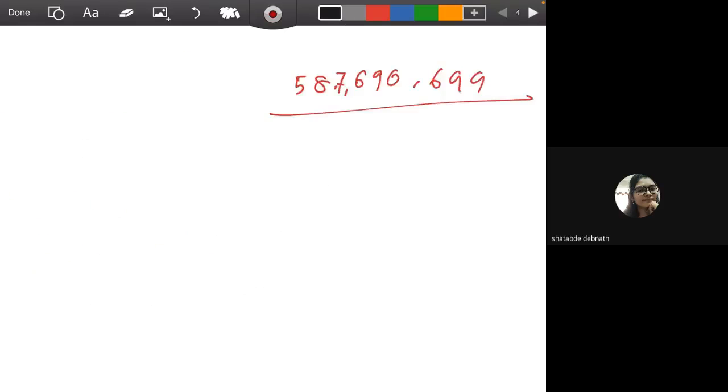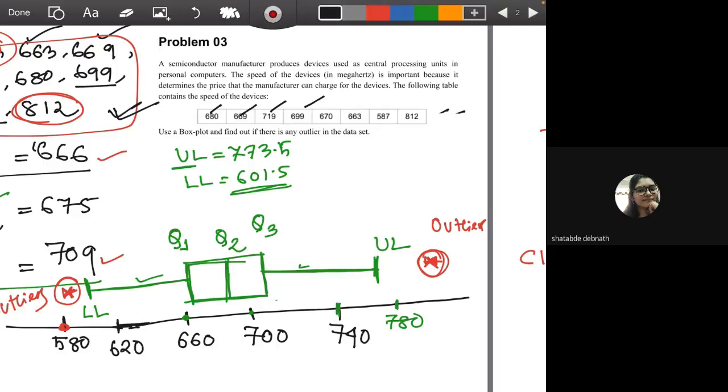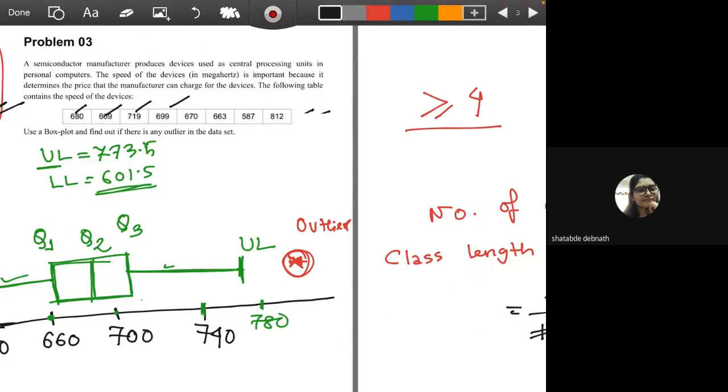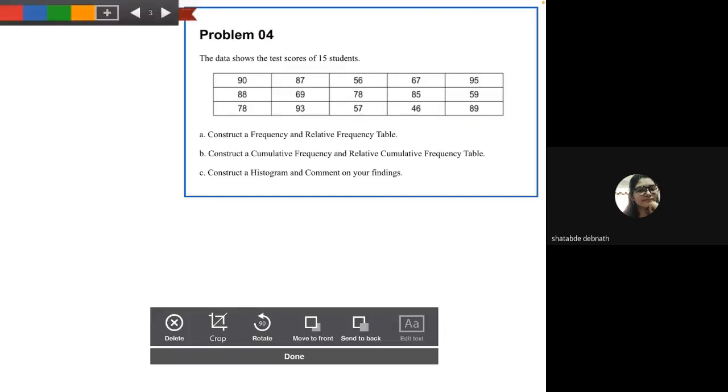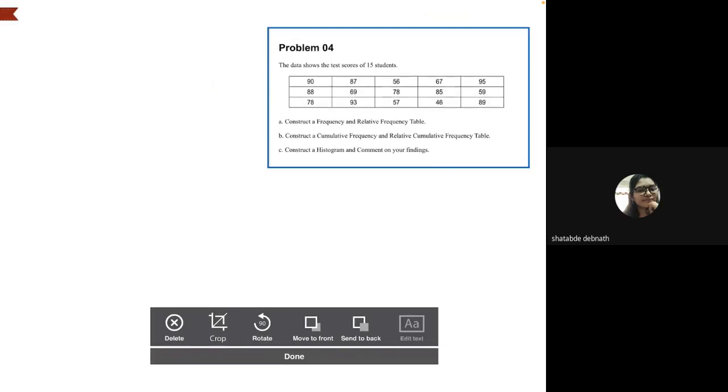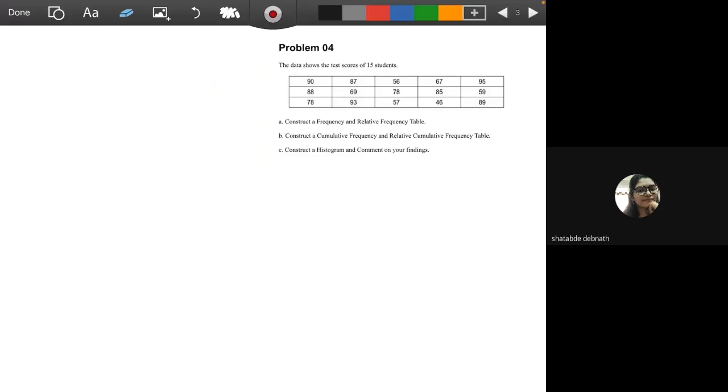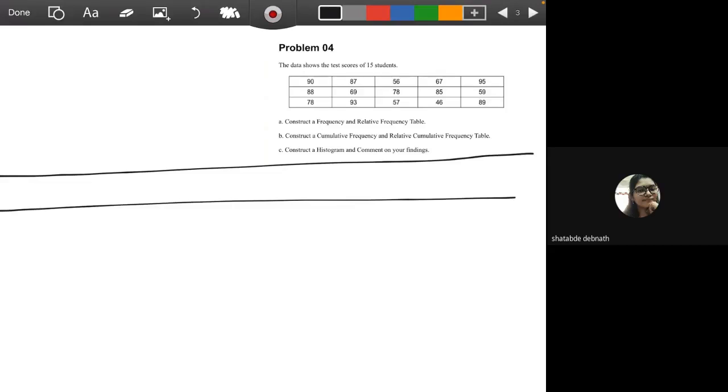Okay, so we have this data set. Now we will start our classes, and we will take 5 classes with a length of 10. Later we want to do histogram, ogive.